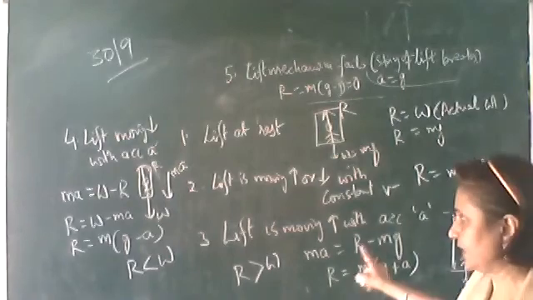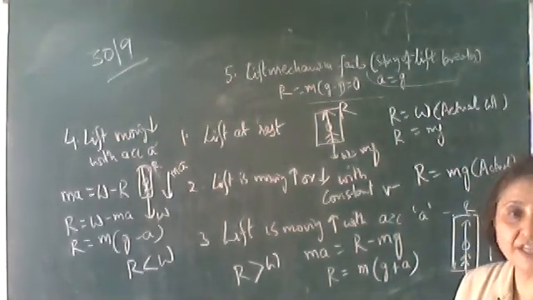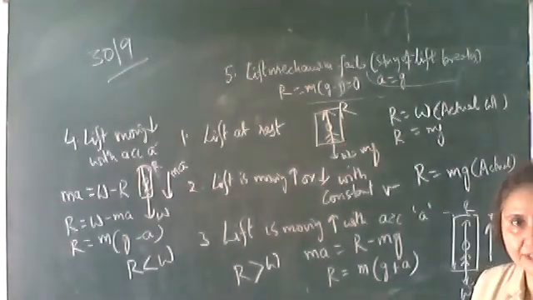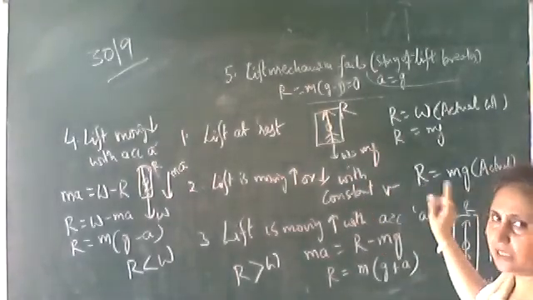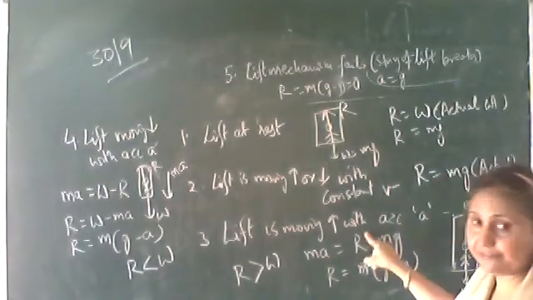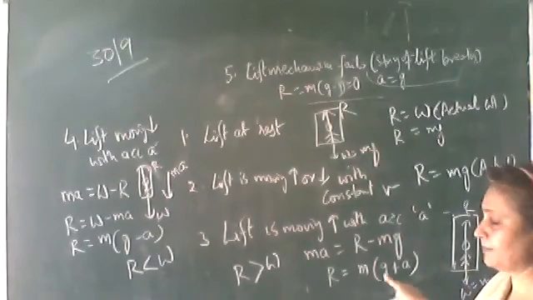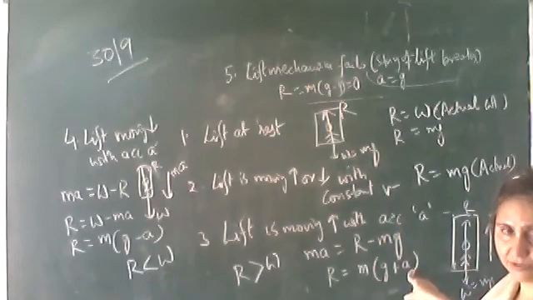Okay, so these are different cases. Apparent weight means the weight the person feels, which is measured by the normal reaction of the floor on the person. If the lift is at rest or moving with constant velocity, apparent weight will be equal to his actual weight. But if the lift is moving up with an acceleration, then his apparent weight increases, it is more than the actual weight.